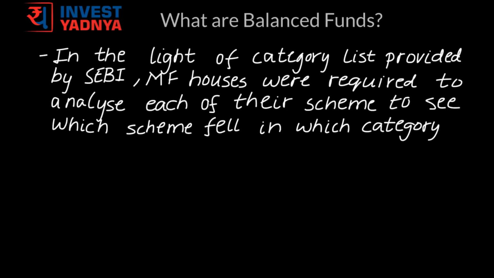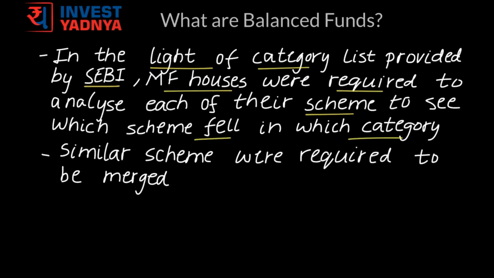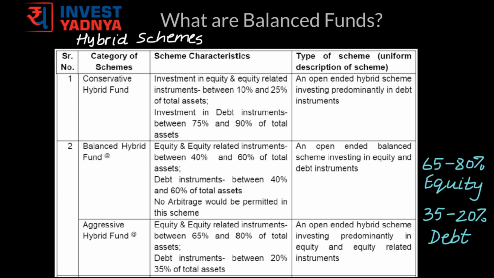And so, in the light of the category list provided by SEBI, mutual fund houses were required to analyze each of their existing schemes and see which of their schemes fall in which category. If there were similar schemes within the same category, they were asked to merge these schemes so as to have only one scheme per category, except a few exceptions we discussed earlier. SEBI has also defined scheme characteristics for each of the categories, and so mutual funds would now have to strictly adhere to these characteristics.